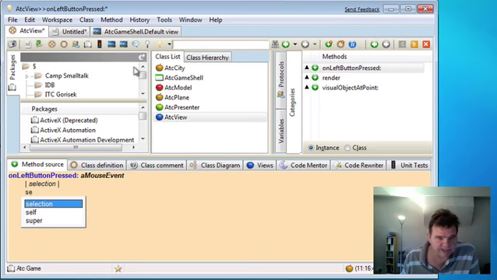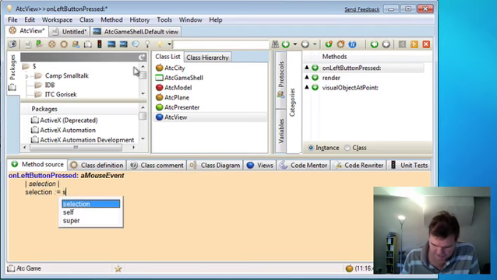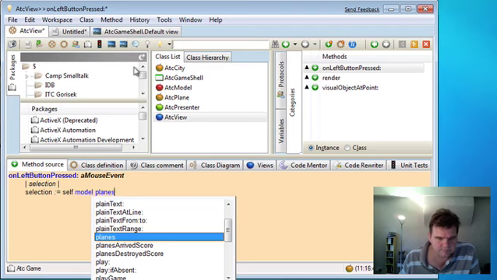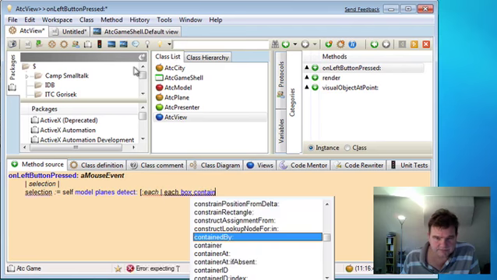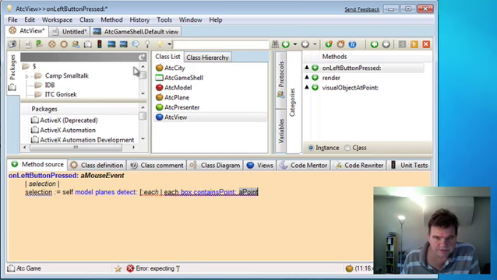So let's say that selection is equal to, let's search through all of the model's planes, and try and detect whether the mouse event is inside their box. Each box contains a point, that's its position, and if none, we'll answer nil, so that's selection.